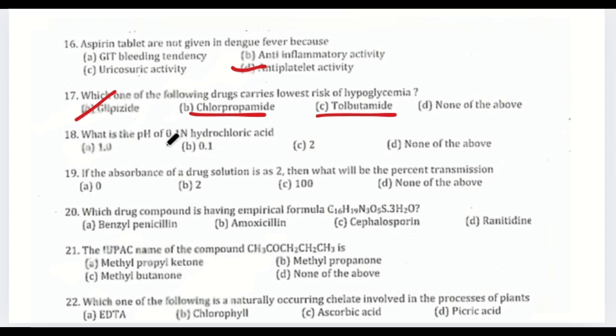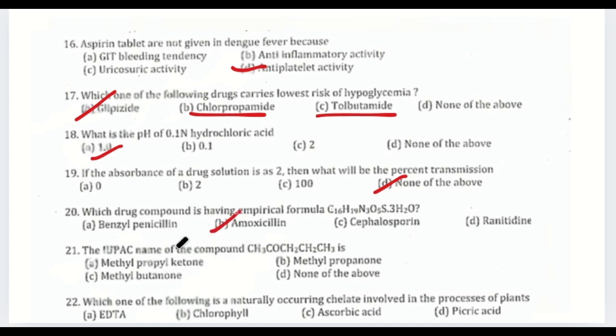The correct answer is B. A. The pH of 0.1 normality hydrochloric acid is 1.0. 19. If the absorbance of a drug solution is 2, then what will be the percent transmission? The correct answer is D. None of the above. 20. Which drug compound is having empirical formula C16H19N3O5S3H2O? The correct answer is B.